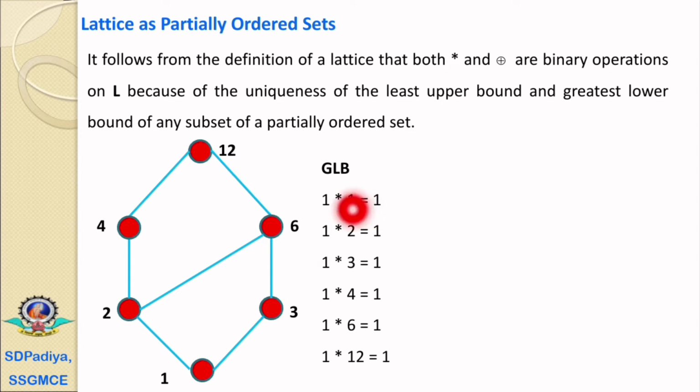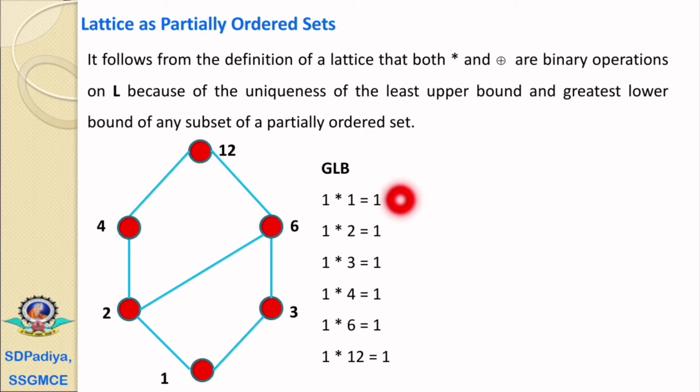The universal lower bound meet A is equal to the universal lower bound, because meet is the greatest lower bound and the universal lower bound is already the lowest bound in the diagram. Therefore, universal lower bound meet A is equal to universal lower bound.